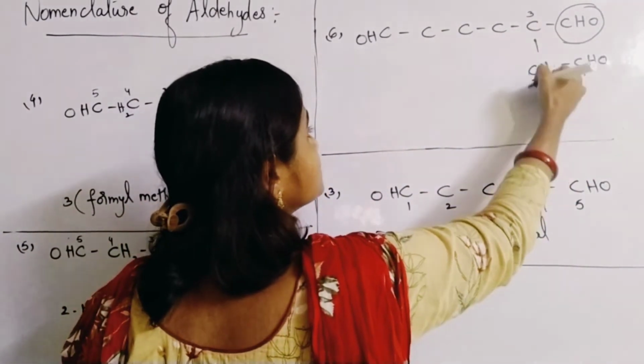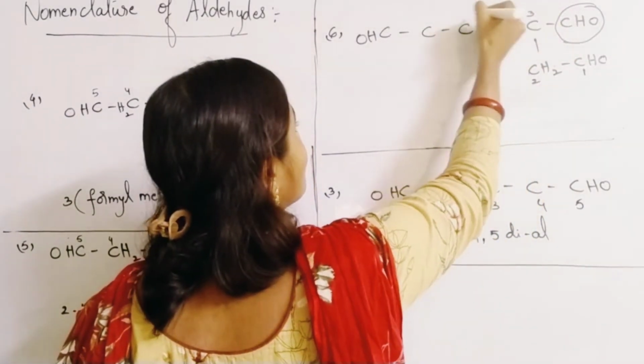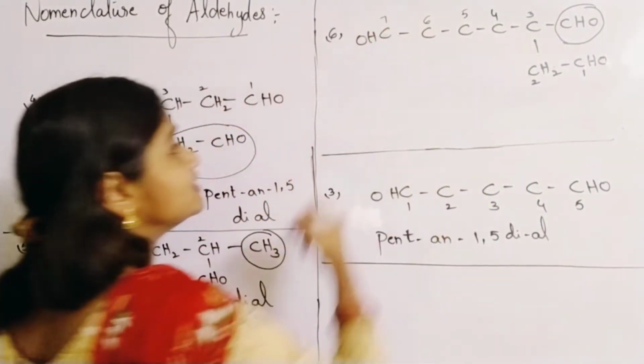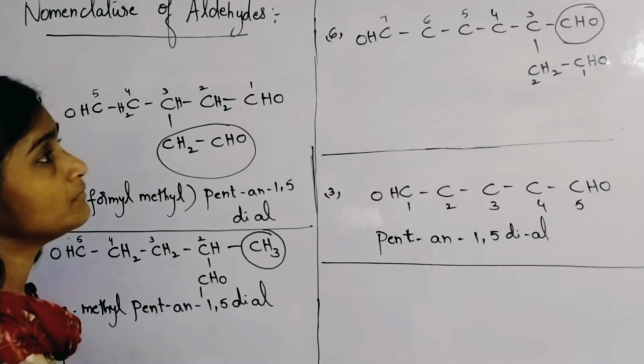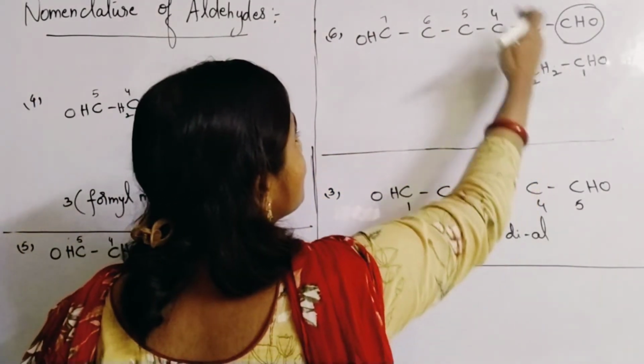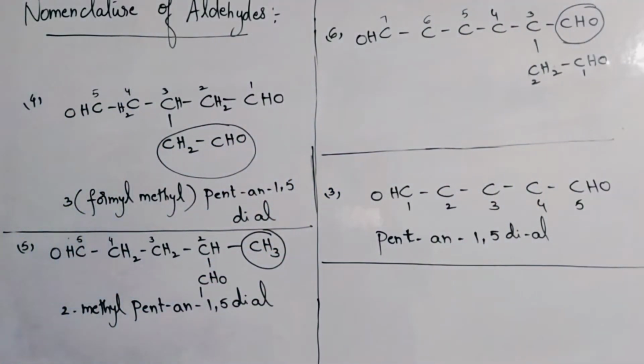Right, so 1 2 3 4 5 6 7. Right, dear children. So what will be the name of this compound? Yes, for the third position, if I give, I think I have written a little bit wrong.